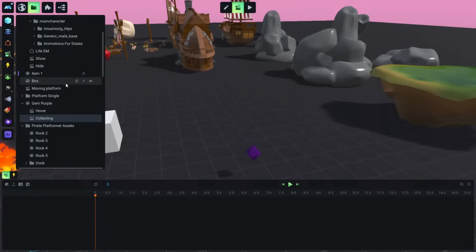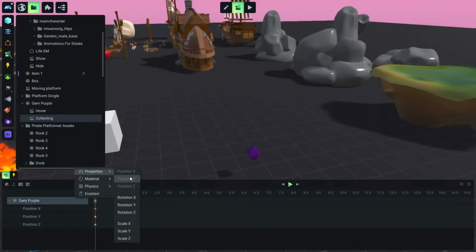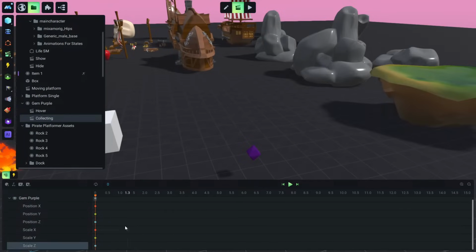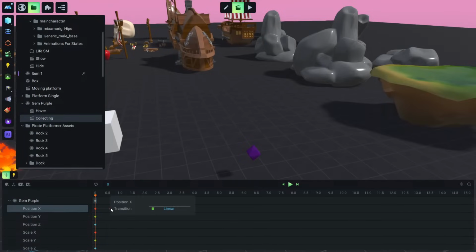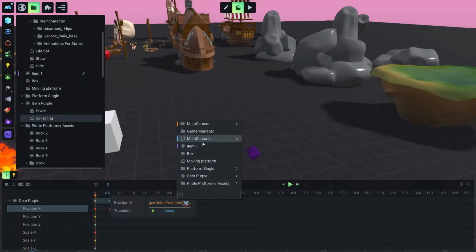collecting. Okay, collecting, and we are going to add the same crystal again, add to timeline, and again the same properties, position X, position Y. After that we will know very well how to create a collectible. We do it twice, so let's go scale Y and scale Z, and we go to 0.6, get global, and now you can see how fast someone that knows a little bit of the engine can do some stuff, how fast it is to create simple stuff.